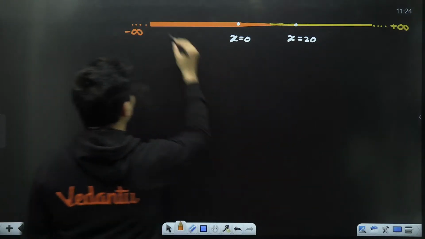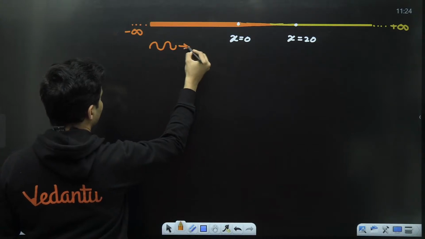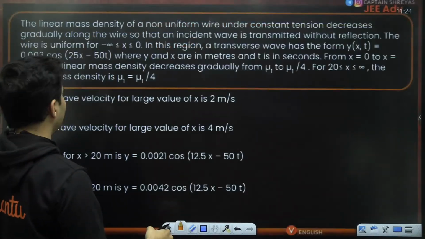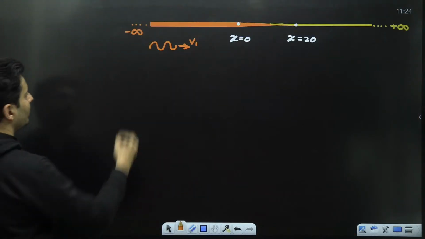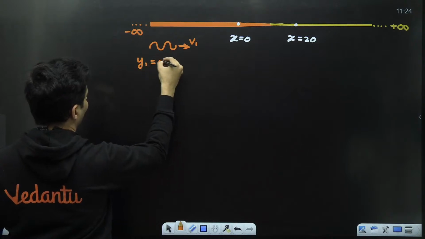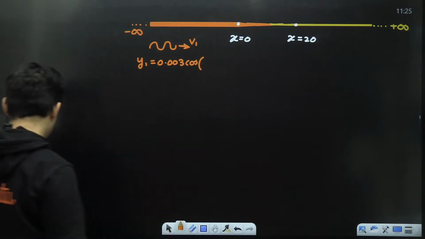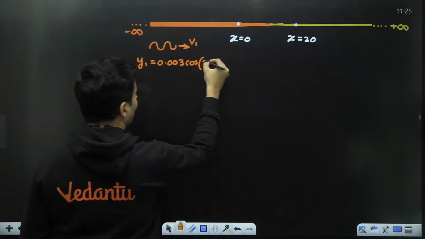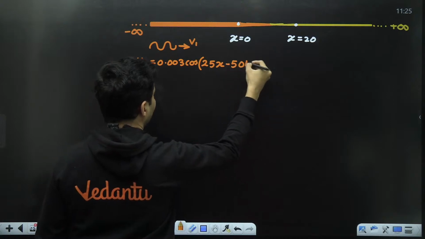Now, what is happening over here is there is a wave which is moving towards this side with some speed v1. And that wave equation which is given is 0.003 cos of 25x minus 50t.